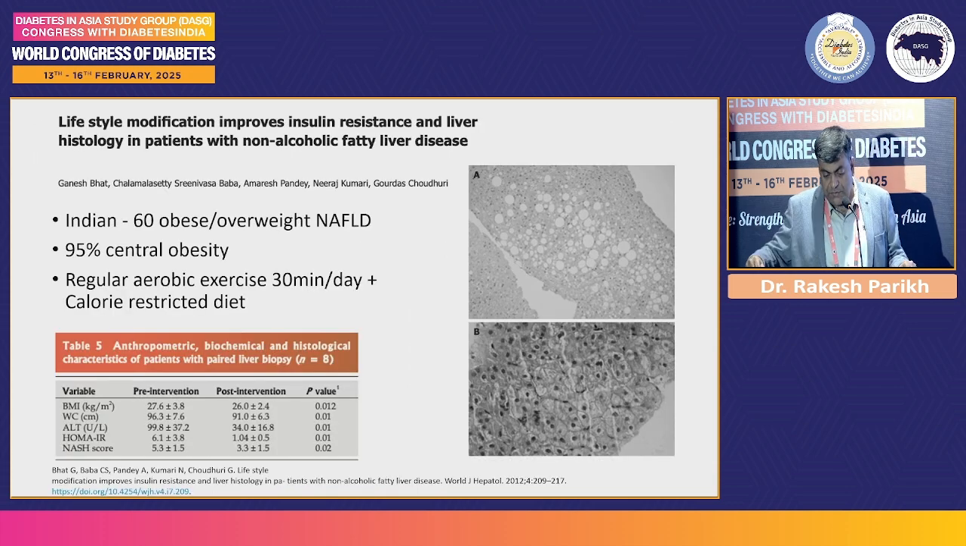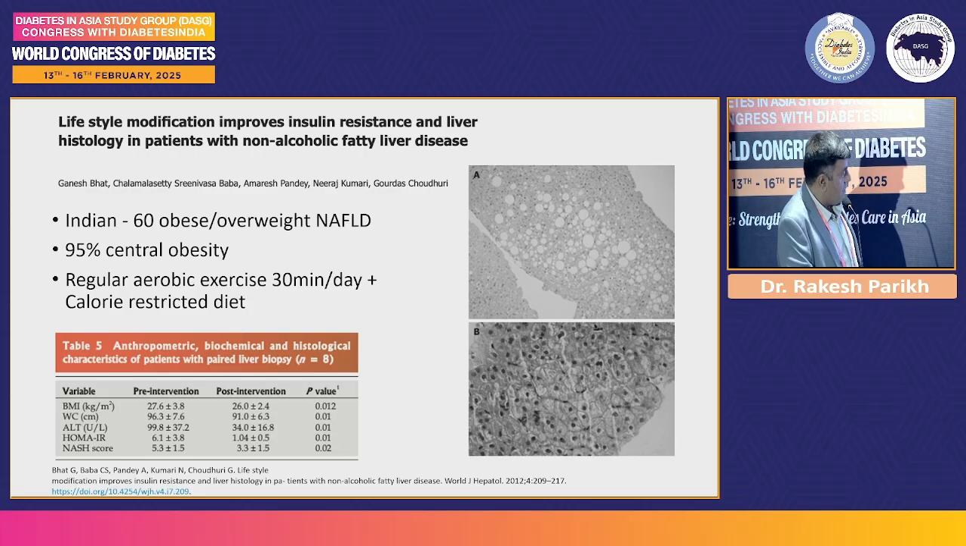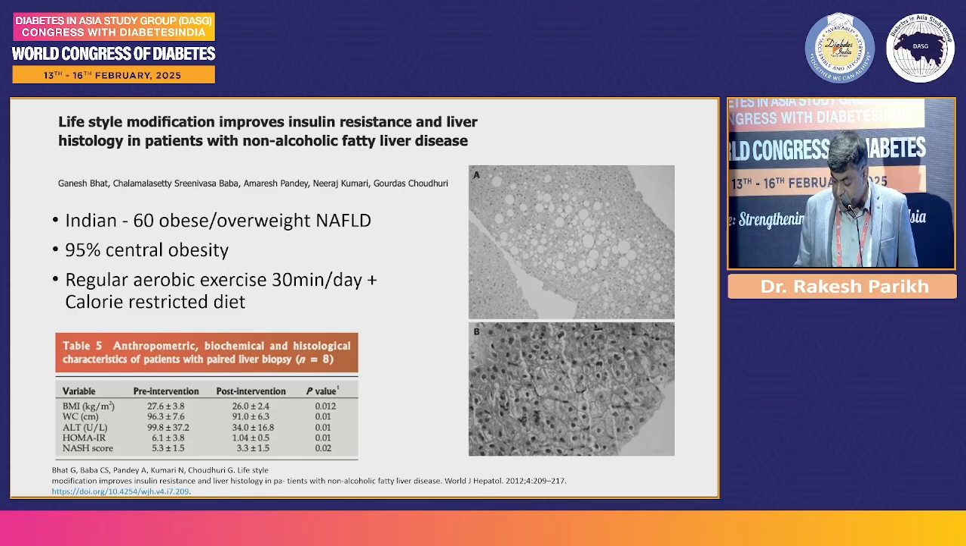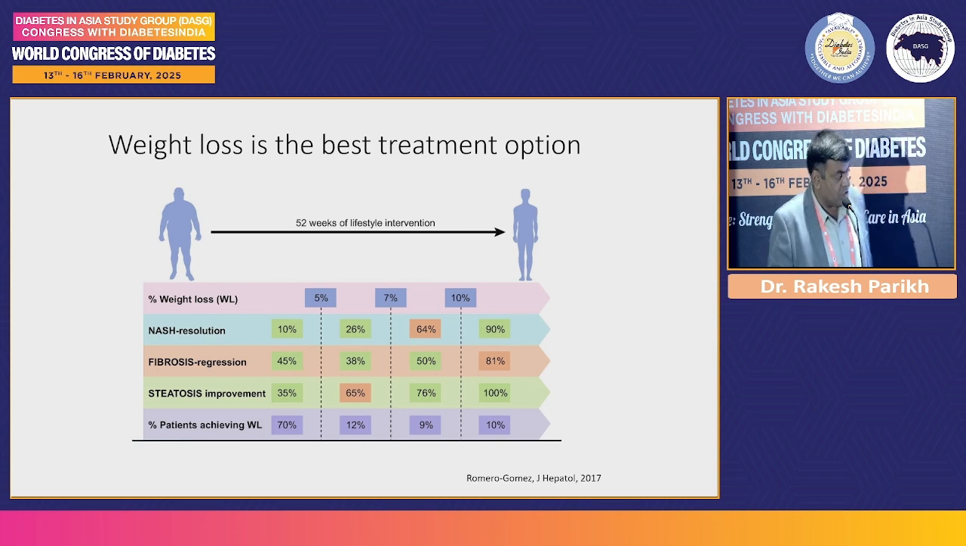This is an Indian study in which they enrolled 60 obese Indian people, and they were again having biopsy proven disease, and they were advised regular exercise for 30 minutes a day and a calorie restricted diet, and then they were followed up. The changes after intervention in their body mass index, waist circumference, ALT/AST values, HOMA-IR, and NASH score are all significantly improved after the intervention of lifestyle measures. There are so many other studies. I just hid the slide for the shortage of time.